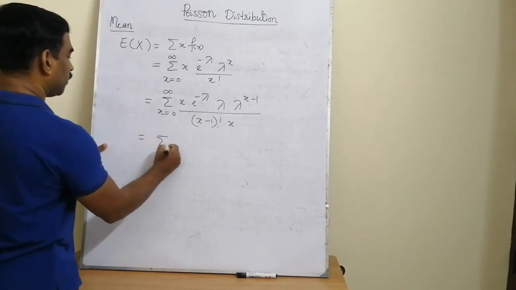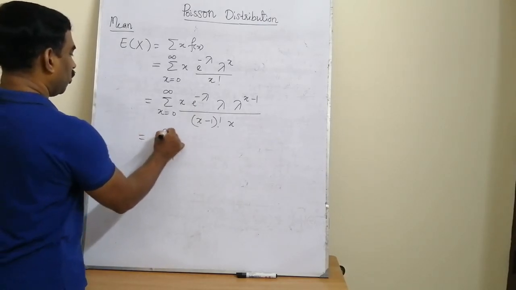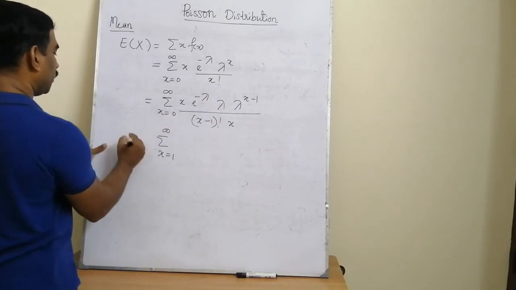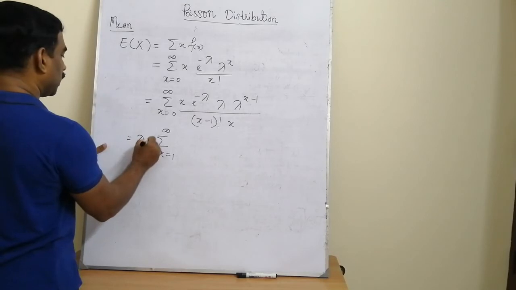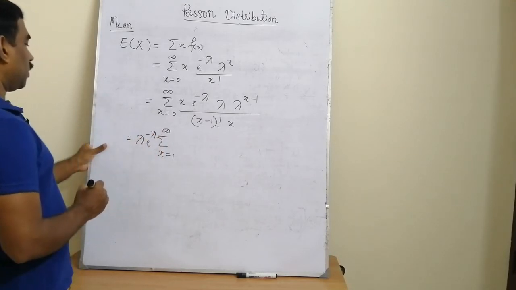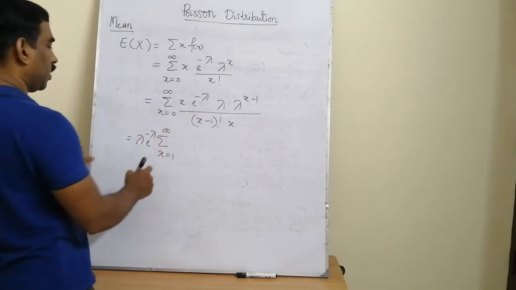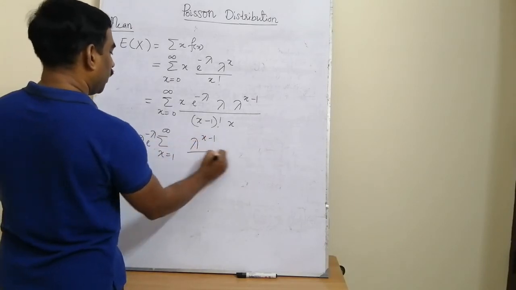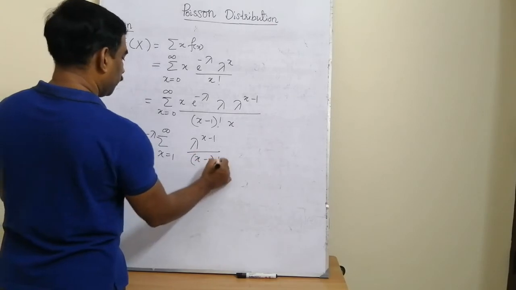Now, as before, we cancel one x from both the numerator and denominator. So the summation variable runs from x equal to 1 to infinity, and we can take the terms independent of the summation, lambda into e raised to minus lambda, outside of the summation. That is lambda e raised to minus lambda, sigma x equal to 1 to infinity lambda raised to x minus 1 divided by x minus 1 factorial.